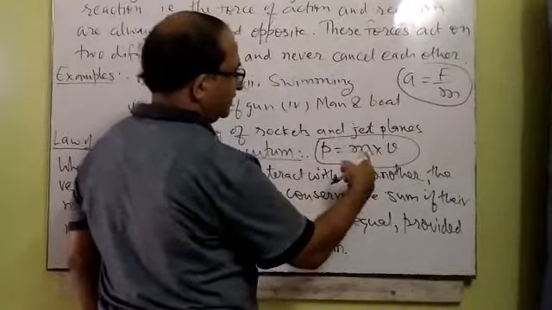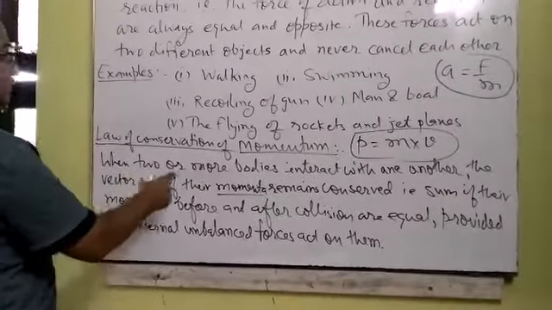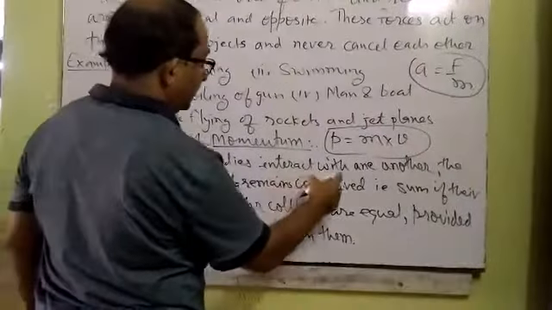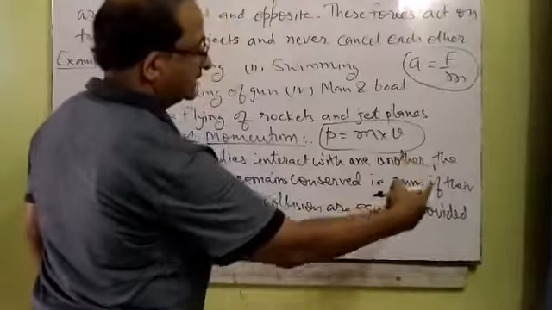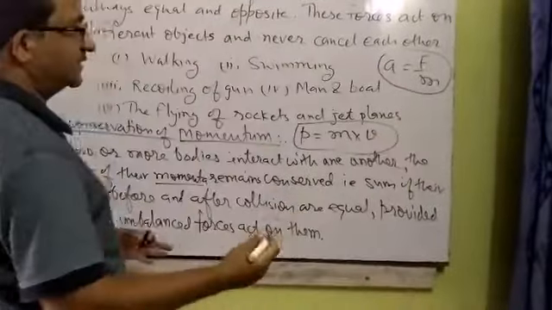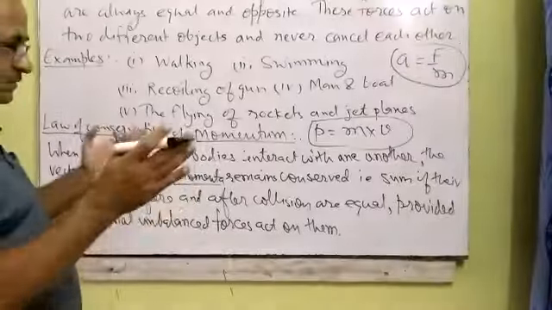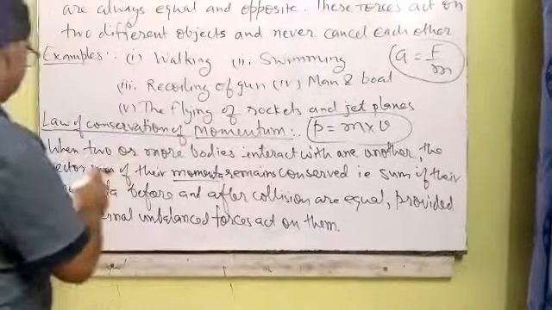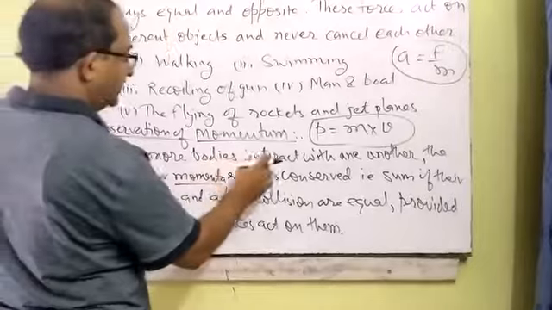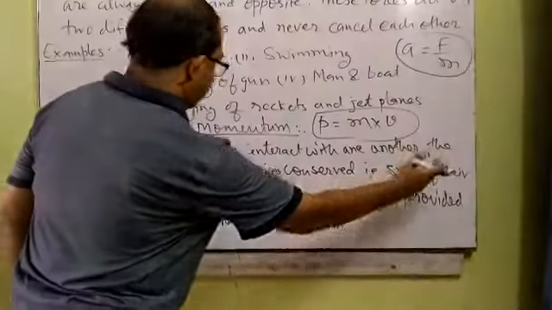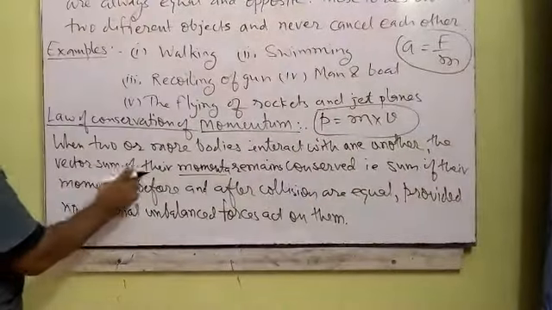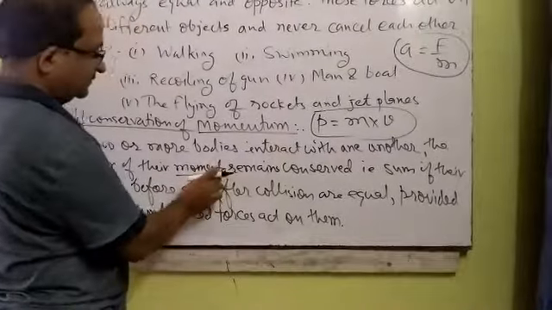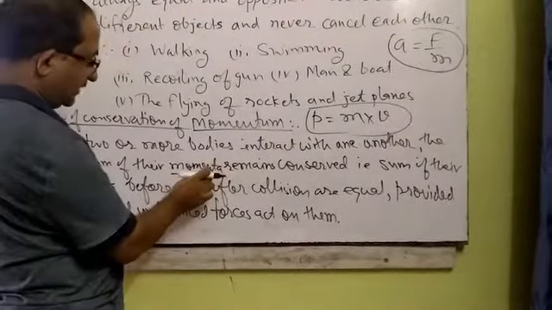Now, according to the law of conservation of momentum, when two or more bodies interact with each other, or we can say they collide with each other, sometimes they collide face to face, sometimes one collides with the other from the back. Whenever two or more objects interact or collide, the vector sum of their momenta is considered. Momenta is the plural word of momentum.